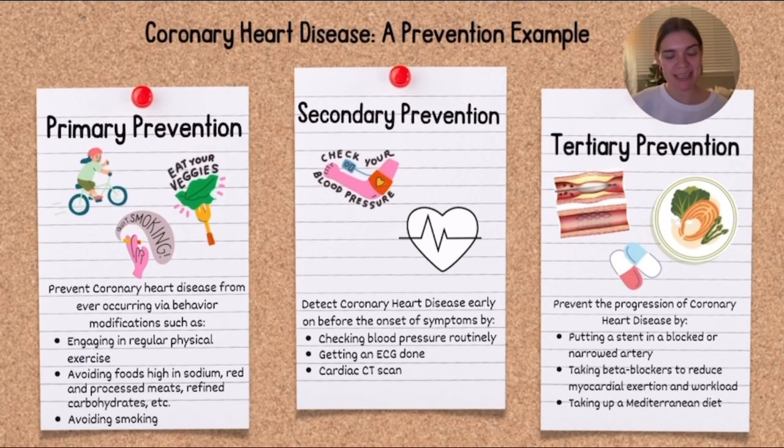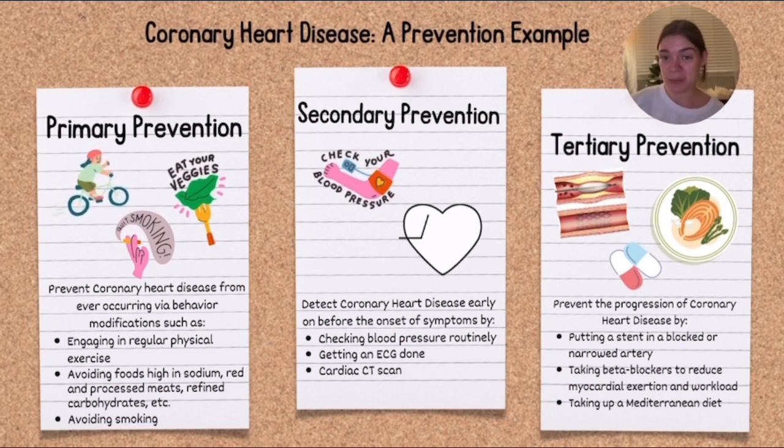Now that we've introduced the idea of prevention approaches, let's look at a specific example for a non-communicable disease, specifically coronary heart disease. So for primary prevention, we want to prevent the disease from ever even occurring. So we can do that by being active, having a well-rounded diet, and avoiding tobacco. For secondary prevention, it's all about screening, detecting the disease early before symptoms develop. So we can do this by getting an ECG done, a cardiac CT scan, or checking our blood pressure regularly.